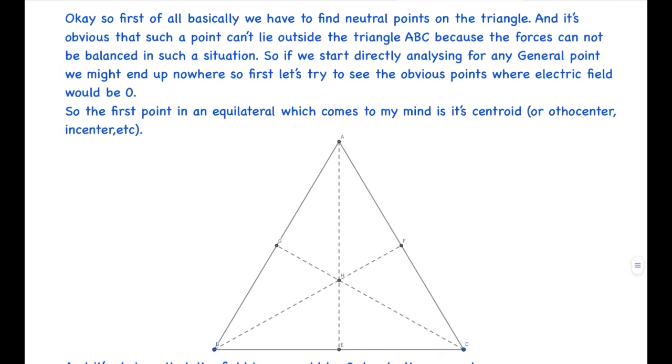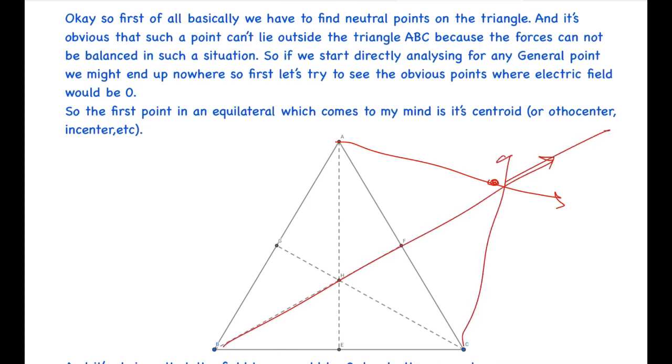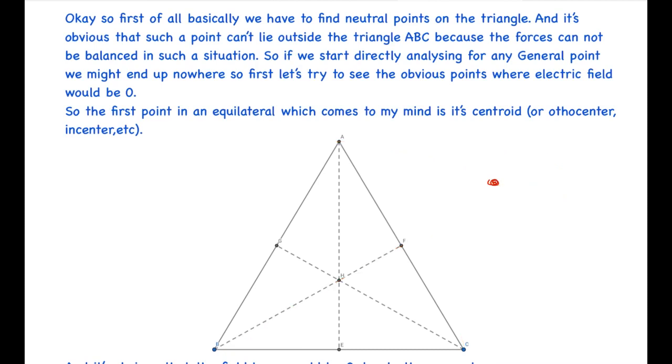So first of all, basically we have to find the neutral points on the triangle, and it's obvious that such a point can't lie outside the triangle ABC because the forces cannot be balanced in such a situation. So what I'm saying here is that if the point is somewhere outside the triangle, then all the forces will be in this direction, and no force will be balancing it in the opposite direction. So it obviously cannot be outside the triangle.